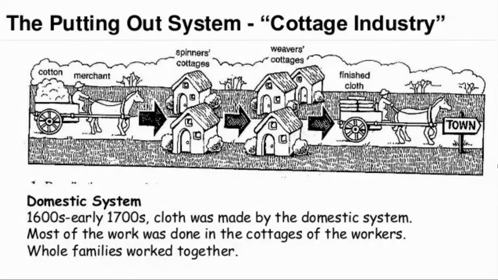All right, here's a little graphic for you just to show you kind of how it would work, right? We have the raw materials on the left. That's owned by the merchant. They're going to loan those out to the spinners, and then it goes to the weavers that are working in their homes. And then the merchant takes back the finished cloth, pays the people a little bit for their wage, takes that stuff, sells it in the towns.